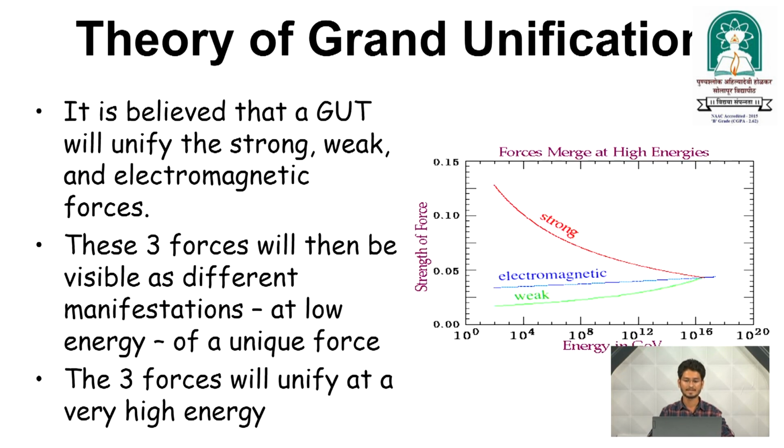Theory of grand unification: this is one kind of theory where we merge these 3 forces into one combined form, called a grand unification theory. These 3 forces will then be visible as different manifestations, at low energies, of a unique force. The 3 forces will unify at very high energies.